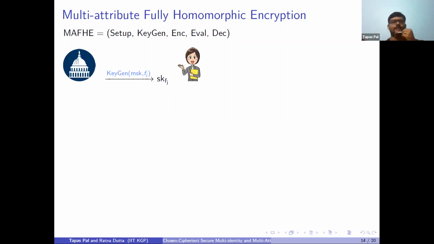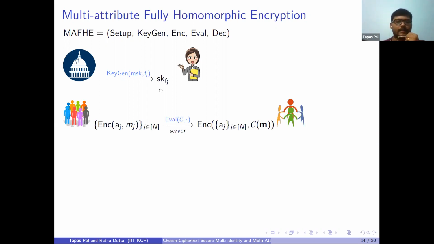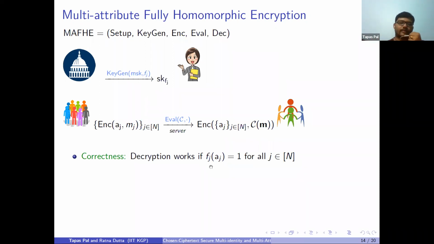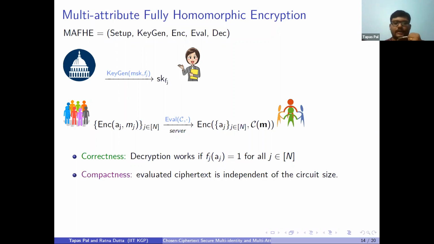This is basically the same setup, but here the authority is generating secret keys corresponding to functions instead of identities. Again, we are encrypting messages with respect to attributes. The server computes over the ciphertext, and the group members have to collaborate to decrypt it. The correctness is that the attribute should satisfy all the functions to be able to decrypt successfully. And the compactness is the same.